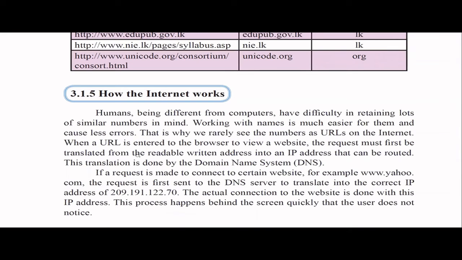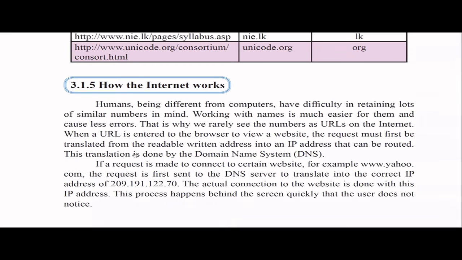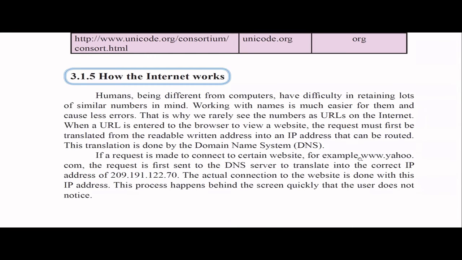So when you enter the URL into the browser, this request should be converted to an IP address. That conversion actually happens with the DNS, domain name system servers, right? For example, if I type www.yahoo.com, this request will first be sent to the DNS server, right?